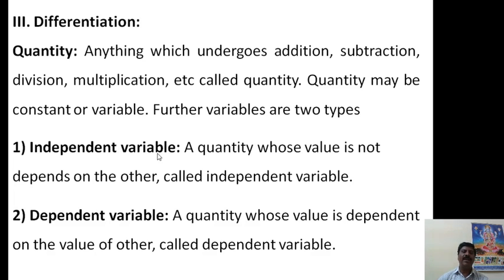An independent variable is a quantity whose value does not depend on others. The dependent variable is a quantity whose value depends on the value of another. These are the two types of variables: dependent variable and independent variable.